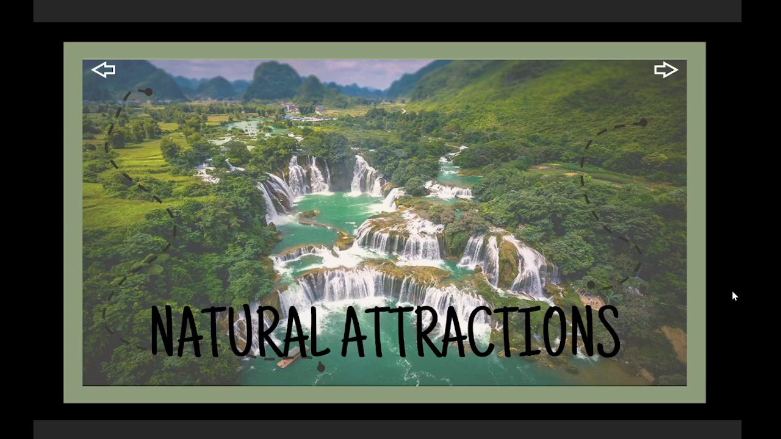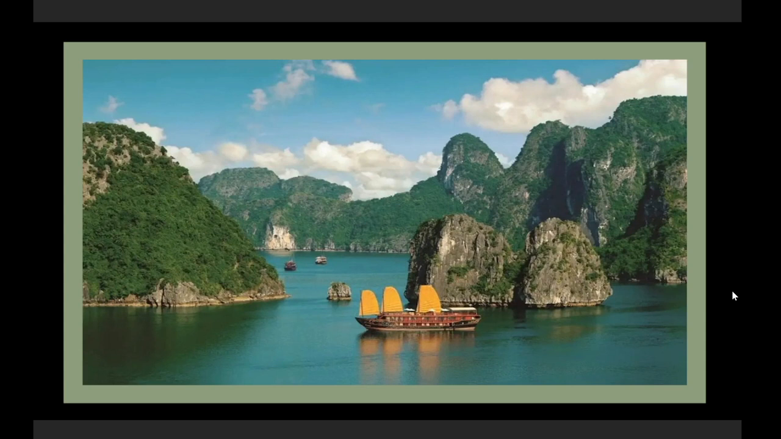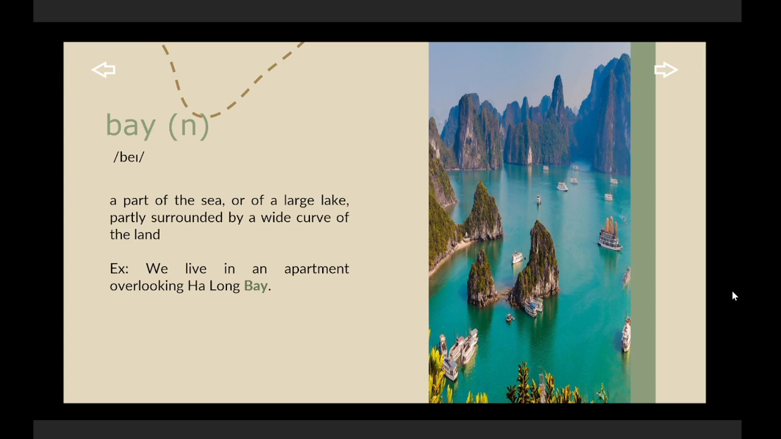First, let's talk about natural attractions. Look at this picture. You all know this place, right? It is very famous in Vietnam. It is Hạ Long Bay. So, bay is a part of the sea or a large lake partly surrounded by the wide curve of the land. So this explanation might be a little bit tricky for you. So if you want to say bay in Vietnamese, we're gonna call it Vịnh.